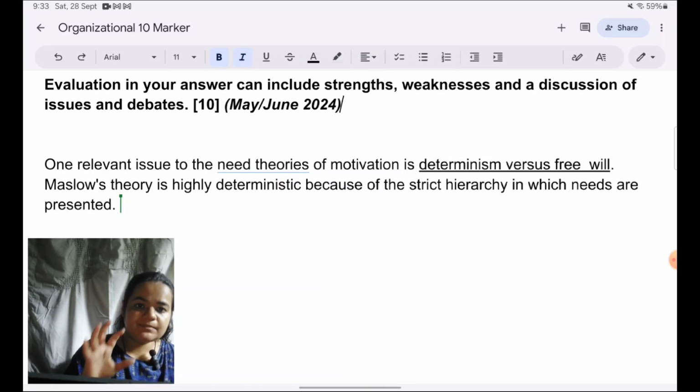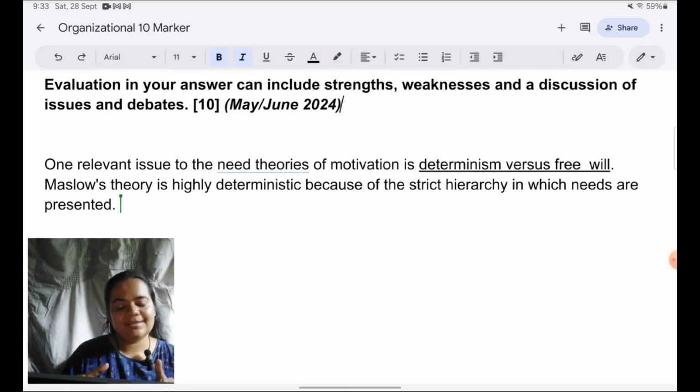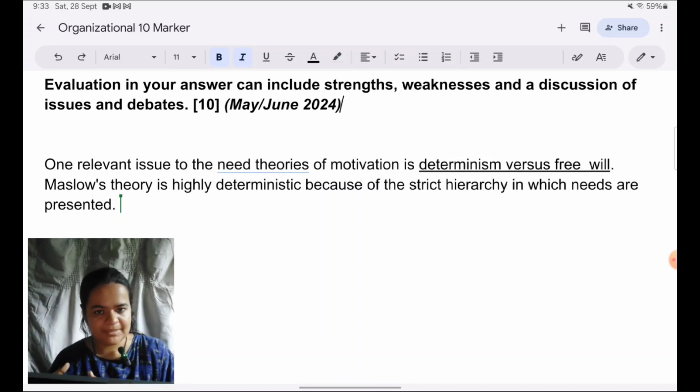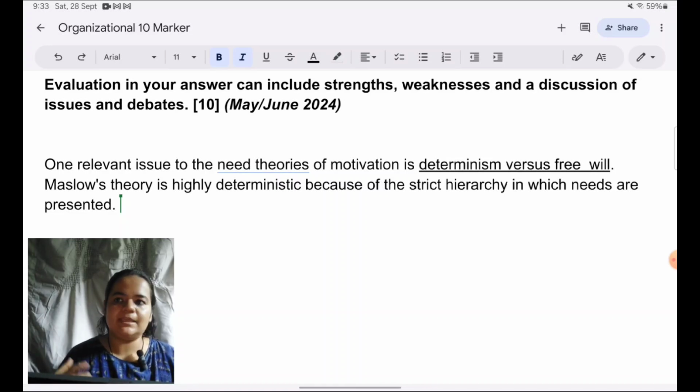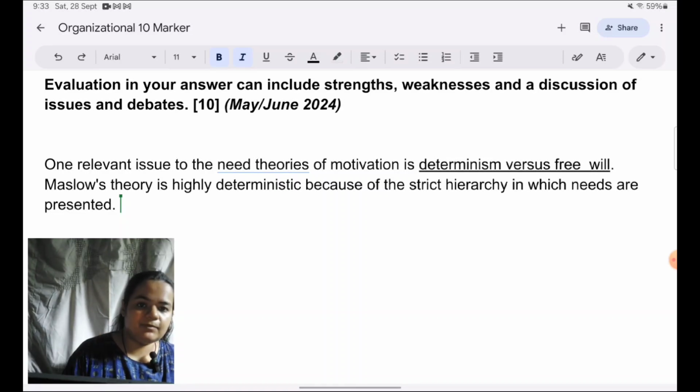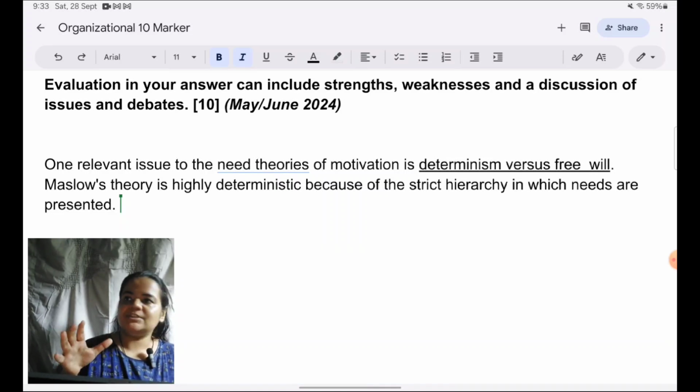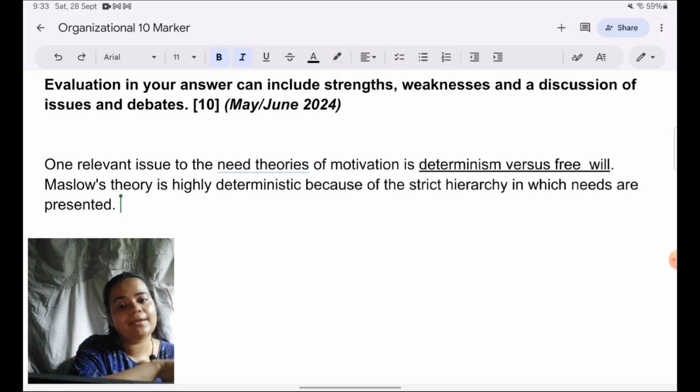And motivation, though it's most relevant to the workplace, it's found in everyday life also. So the theory is not written in a way that it's applicable only to the workplace. So we don't have workplace specific needs or examples. We should give workplace specific examples when we are discussing the point, because after all, we are writing an answer for organizational psychology. So if I'm just talking generally about Maslow's theory, not making it relevant to organization, I'm not really showing what I've learned about the theory which is relevant to the workplace.